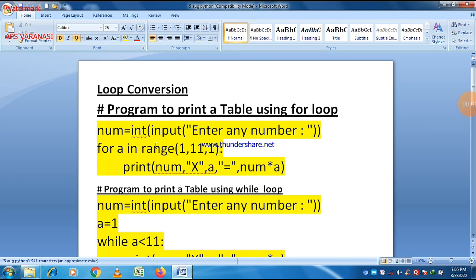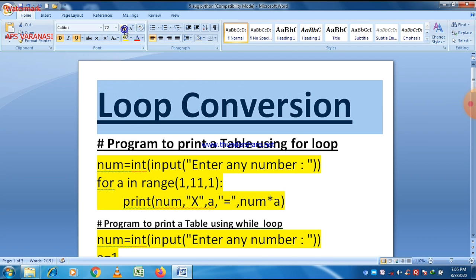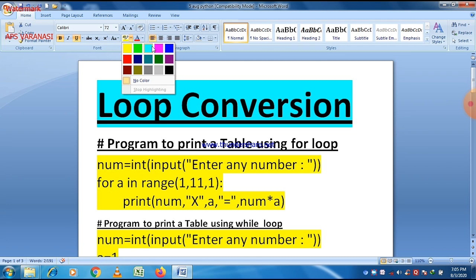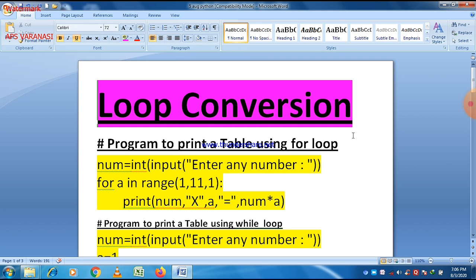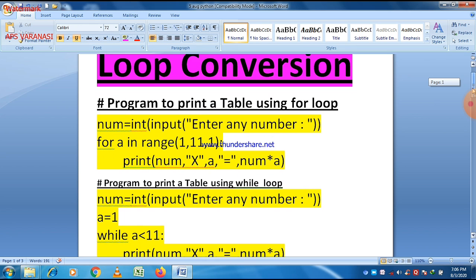Good morning, students. Today our topic is Python programming, and in this lecture we are going to discuss loop conversion, how we can convert a program from one loop to another if there is a use of loop. There is a small program here, related to printing a table.